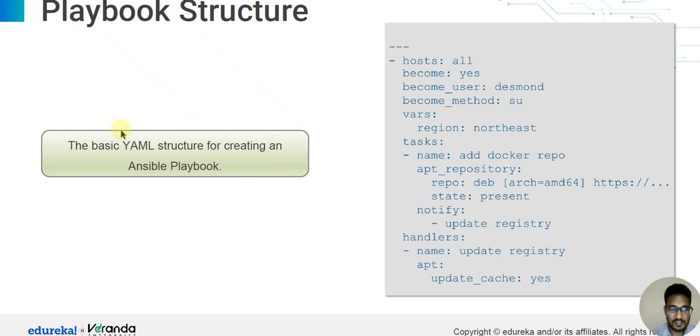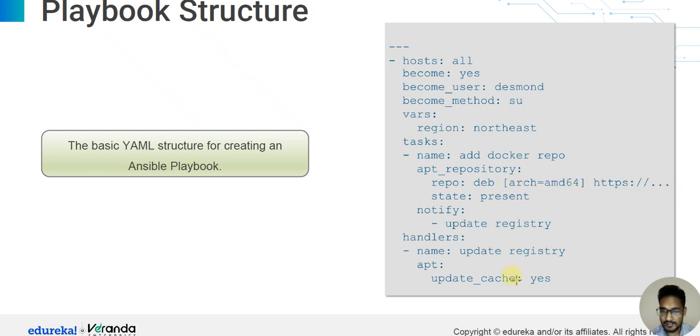Playbook structure. The basic YML structure for creating an Ansible playbook. This is hosts: all, become_user is daemon, become_method su, variables region, tasks name add docker repo, apt_repository repo, dev arguments.